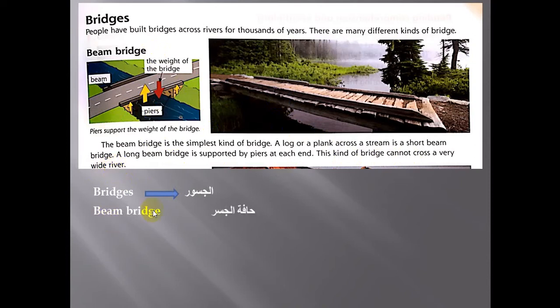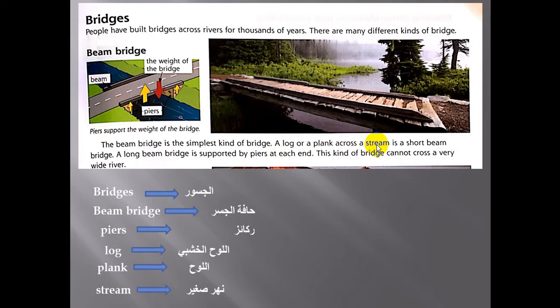What's the meaning of beam bridge? حافة الجسر. What's the meaning of piers? Yes, الركائز. What's the meaning of log? اللوح خشبي. What's the meaning of plank? اللوح. What is the meaning of stream? نهر صغير أو مجرى مائي. What is the meaning of supported? دعم.